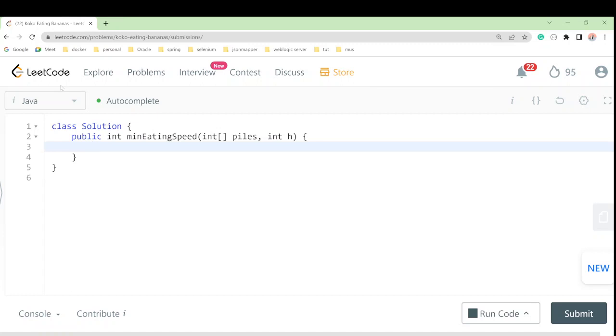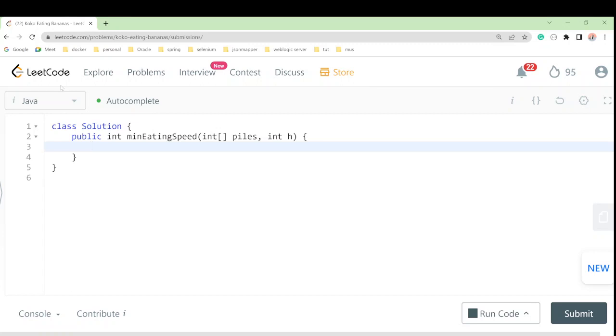Because in the previous approach we tried every smaller eating speed to find the workable speed, we now look for a more efficient way to locate the minimum workable eating speed. So we can recall how we calculated the total time for Koko to finish eating all the piles in approach one, that we have seen.